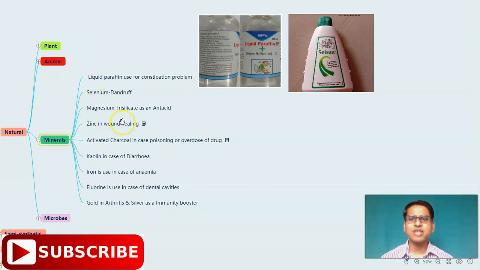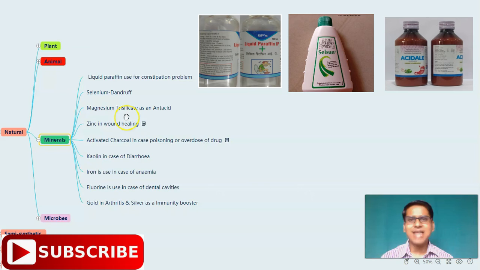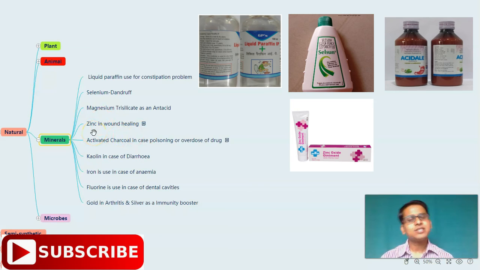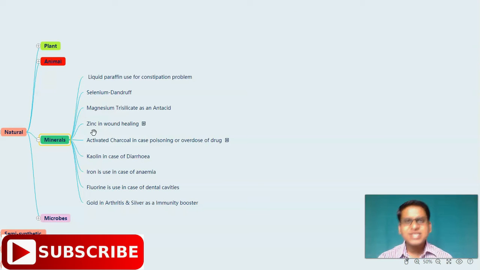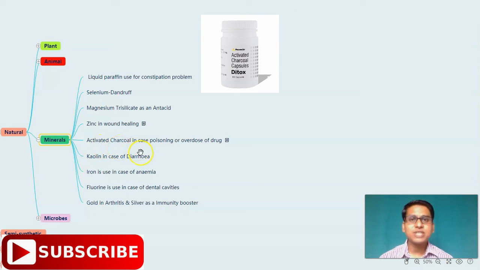After selenium, next is magnesium trisilicate that acts as an antacid which neutralizes the excess acid in the stomach. After magnesium trisilicate, zinc is there. Zinc is very useful in case of wound healing, not only in case of wound healing, in the skin problems also. After zinc, there is activated charcoal which is very useful in case of poisoning or overdose of drug. After this, kaolin in case of diarrhea.